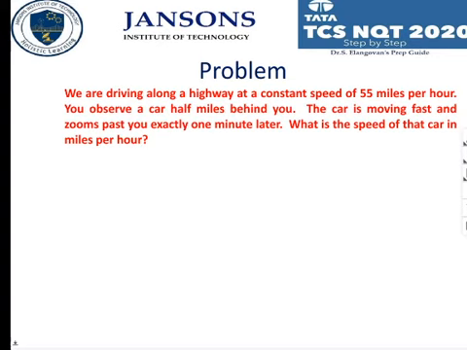Yeah. This is one thing. We are driving along a highway at a constant speed of 55 miles per hour. You observe a car half a mile behind you. The car is moving fast and zooms past you exactly 1 minute later. What is the speed of that car in miles per hour?